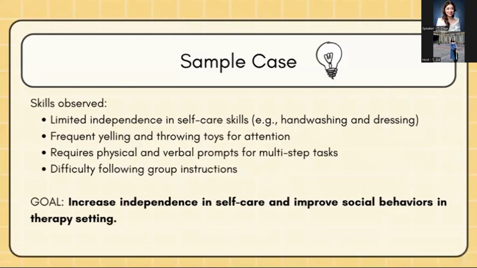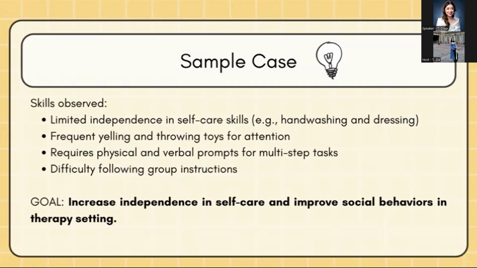So if it's Alex, these are the skills that we are able to observe. Let's say he has limited independence and self-care skills such as hand washing and dressing. He has frequent yelling and throwing toys for attention and often requires physical and verbal prompts for multi-step tasks. And Alex also has difficulty following group instructions. Our goal is to increase independence in self-care and improve social behaviors in therapy settings.